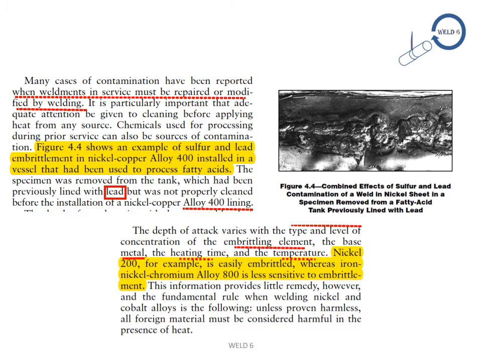So the above mentioned paragraph describes how the base metal, the heating time, the temperature and the embrittling element play a vital role. Nickel 200 is more easily embrittled when compared to iron nickel chromium alloy 800, which is less sensitive to embrittlement, and all foreign materials need to be considered harmful in the presence of heat. This is also one of the important factors in surface preparation.